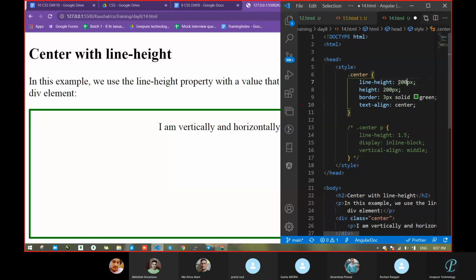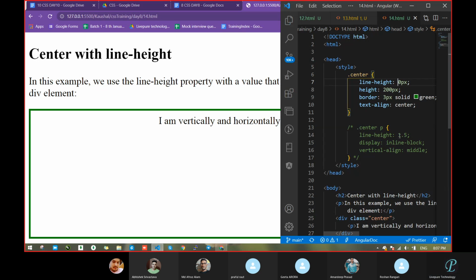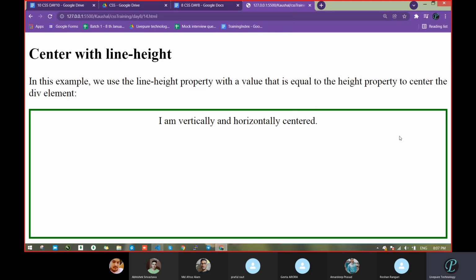Uncomment this and take 20 pixel only. What did it do? It passed the height, meaning top to bottom direction, 200 pixel. Did you see? So this is also for passing height only. Nothing else is there in this case. Suppose we take 0 pixel, what is it going to do? It stays at the top. That's it.